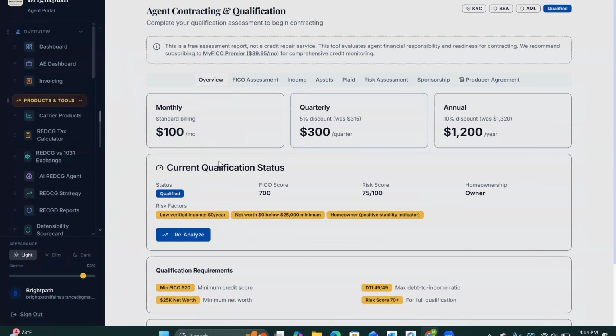agent contracting, this is the piece that I think we implemented. We do the overview of the monthly billing, but we're not bringing on everyone. Everyone is not meant to be using this program. There are bad apples in every bunch. So we have individuals that we try to filter out, screen out.